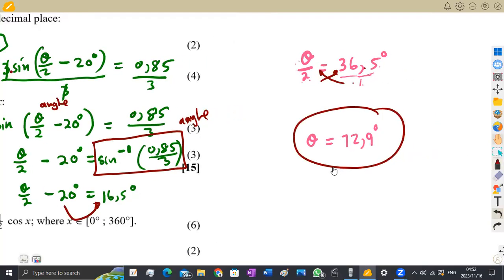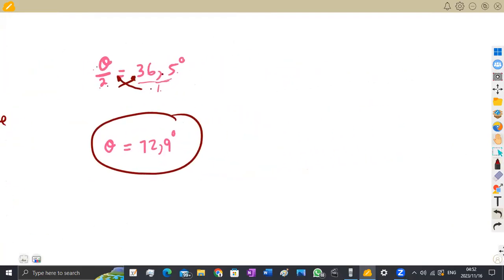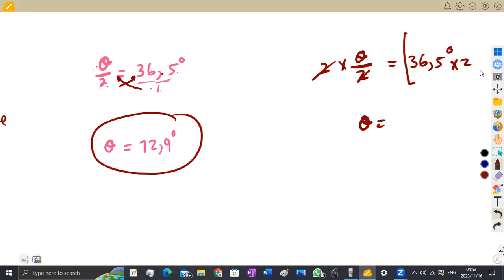All right. At this stage, we could have calculated this way from this stage. Maybe we've got theta over 2, which is equal to 36,5 degrees. I can just ask myself, how can I remove this 2 this side? I can multiply by 2 to remove these 2 so that I remain with what? Theta. So theta is going to be the product of these 2, which is still the same thing, 72,9 degrees.